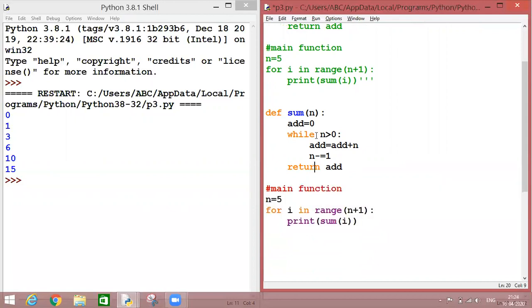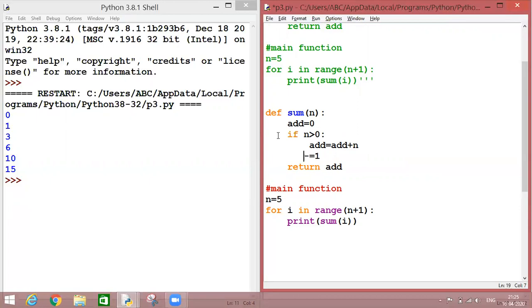Now, as we have discussed, recursion and iteration both work in the same manner. So if I remove this iteration from here and I use an if statement, then I am on the way of creating this as a recursive function.